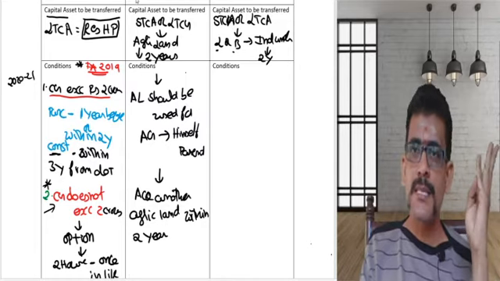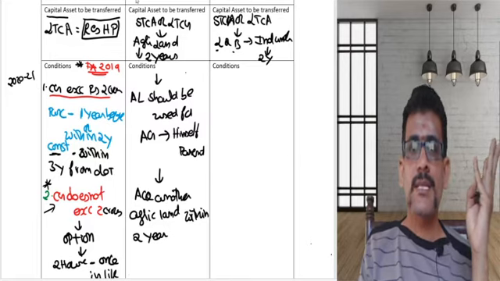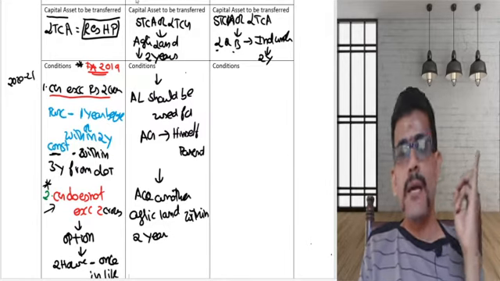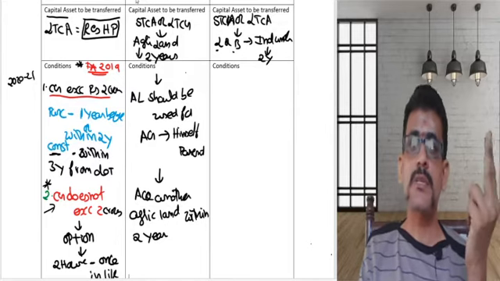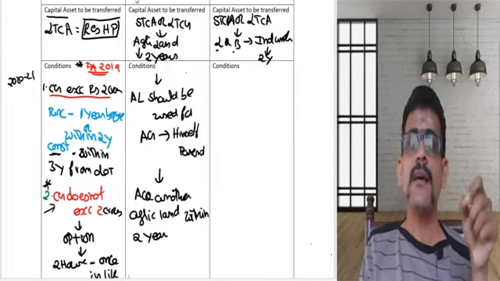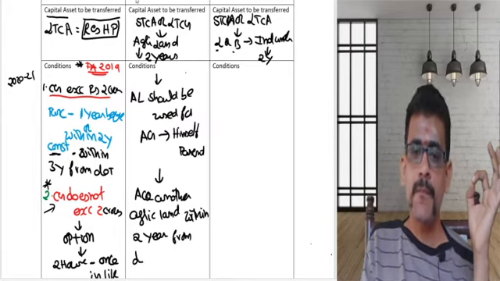Again, 54B is applicable for individual and HUF. And that person is transferring an agriculture land which is used either by himself or by his parents for the purpose of agriculture for a period of at least 2 years, and he is buying another agriculture land within a period of 2 years from the date of transfer.